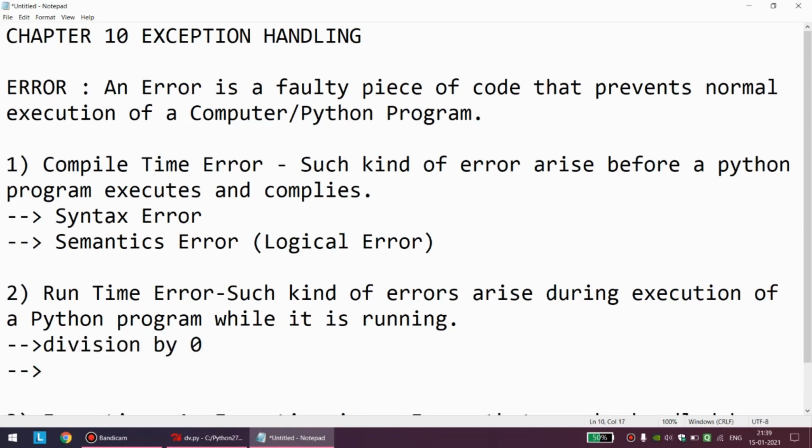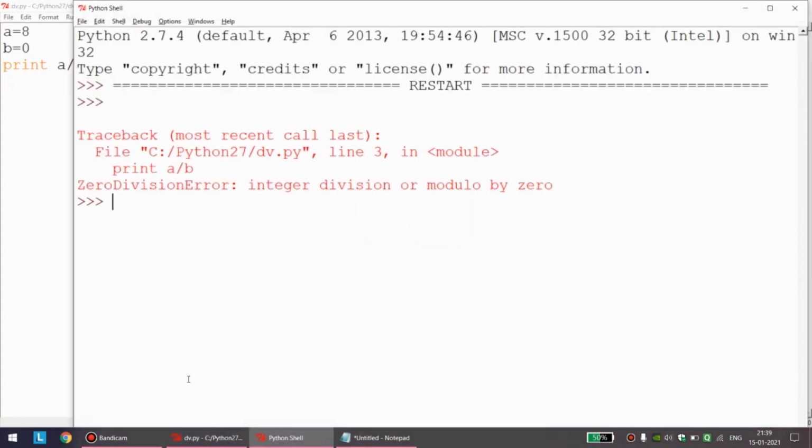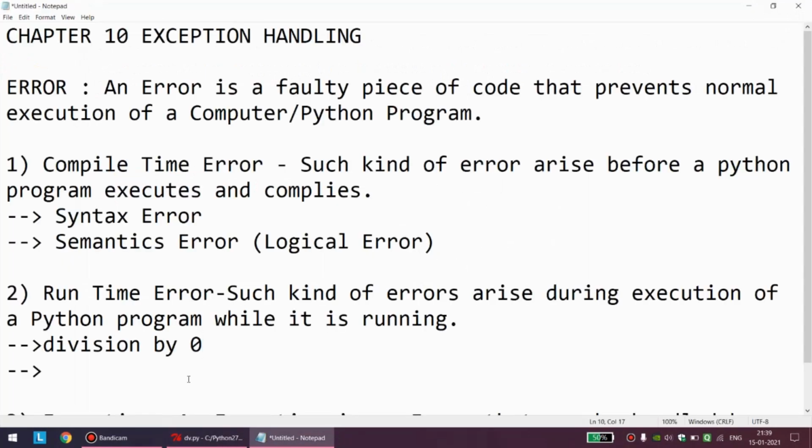If we try to divide any number by 0, suppose a equal to 8 and b equal to 0, and I write a divide by b, so technically I am doing 8 divide by 0. So it will give an error. Division by 0 is not possible.